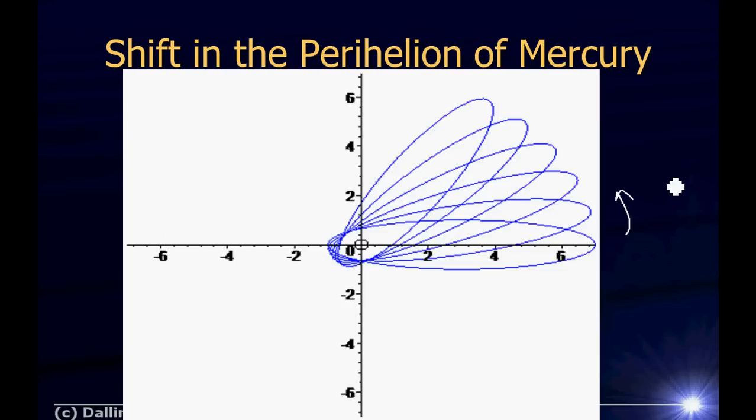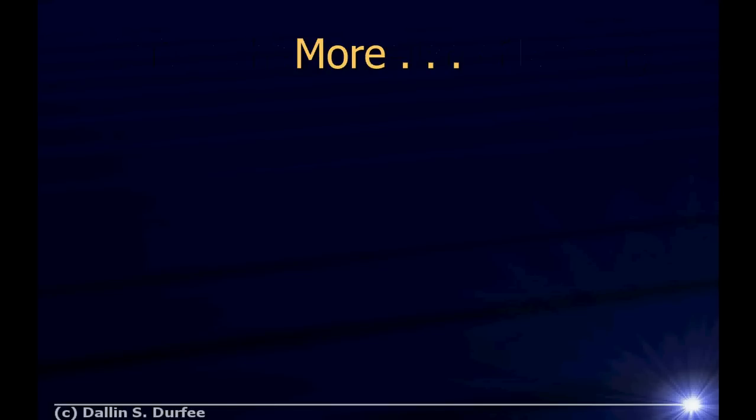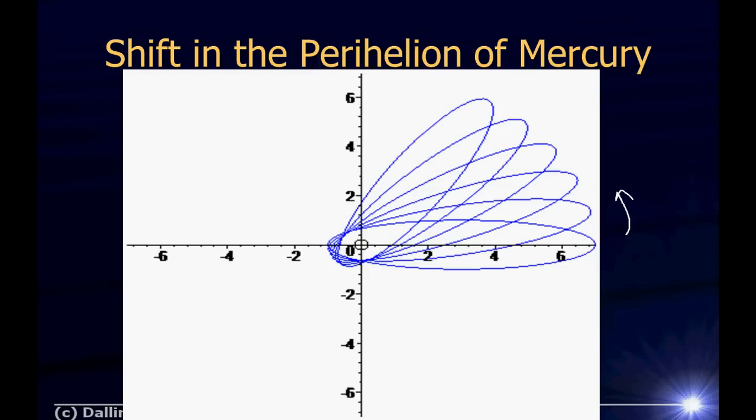When Einstein wrote his paper on general relativity, this was one of his proofs. He said, look, this theory actually predicts exactly how Mercury's orbit shifts. The reason Mercury's orbit shifts is because the dynamics of an orbit depends on time, and when Mercury gets close to the sun, the sun's gravity makes time slow down on Mercury. Okay, so that's basically general relativity in a nutshell.